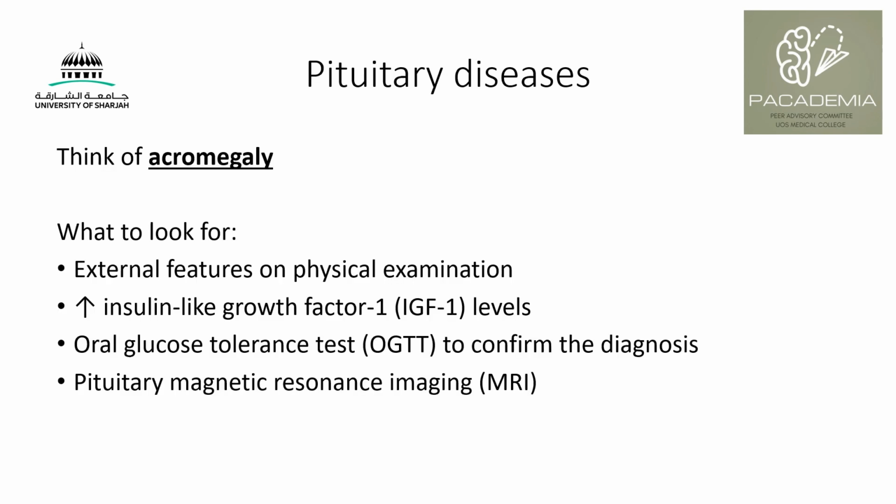For pituitary diseases, think of acromegaly as a cause of secondary hypertension. This is usually due to a growth hormone secreting pituitary adenoma. What would make you think more about it is when you have the external features present on physical examination, which we're going to talk about in a minute. You also have some positive laboratory investigations, such as increased insulin-like growth factor 1. Then you can also do confirmatory tests, such as the oral glucose tolerance test to confirm the diagnosis. Other tests are available, and you can also do an imaging study, such as a pituitary MRI, so that you can look for the enlarged pituitary gland.